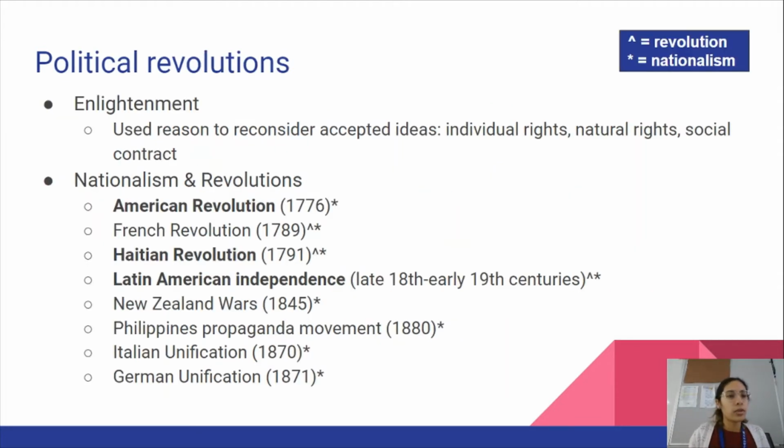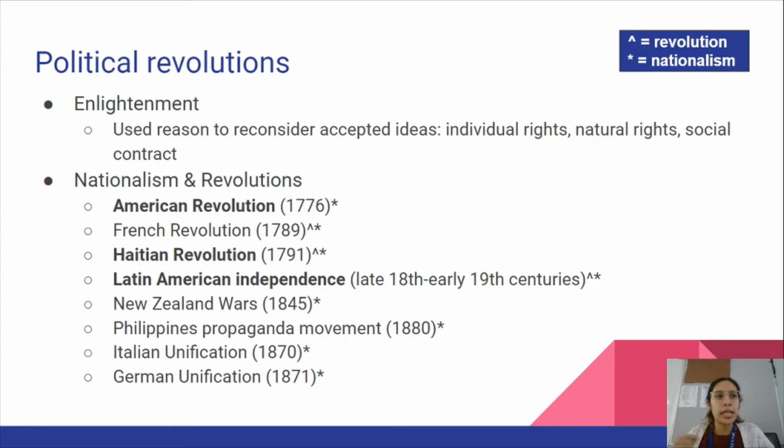First, let's start off with looking at Unit 5, and we are starting with our political revolutions. All of these are going to happen because of the Enlightenment. So, the Enlightenment is just an intellectual movement that's going to use reason to reconsider accepted ideas. Some of the ideas that are going to spawn from the Enlightenment are things such as individual rights, especially for people who don't have rights, like Black people and other people of color and women and colonized peoples and poor people.